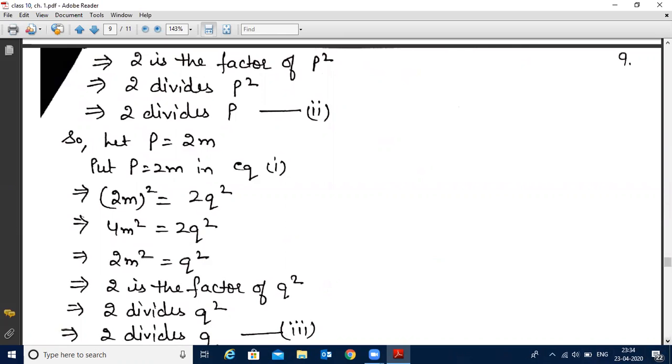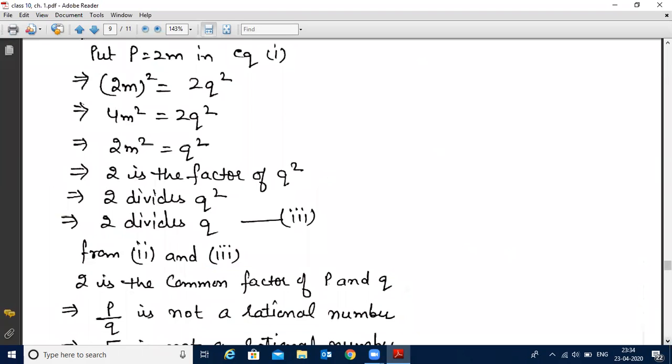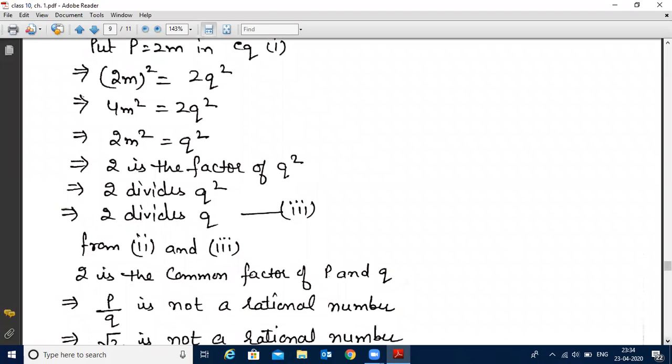Now if we see equation number 2 and 3 together, it gives the result that 2 is a common factor of p and q. But we have learned that if a rational number p by q is there, there cannot be any common factor. So p by q, what did you assume in the starting? Root 2.